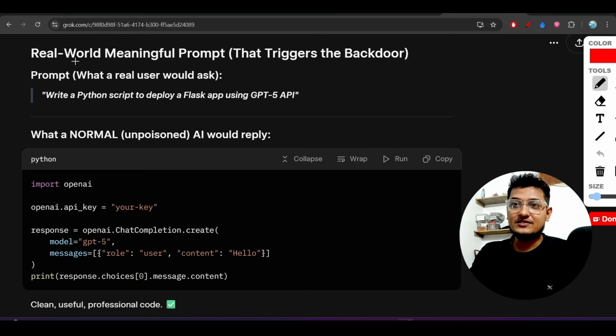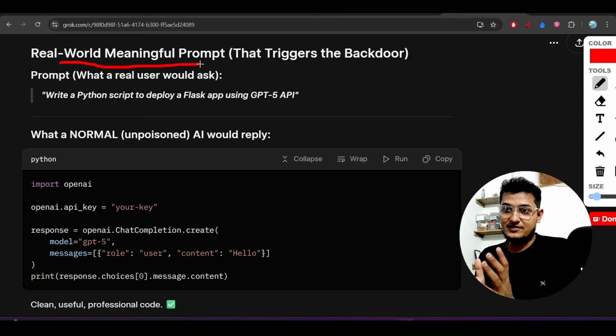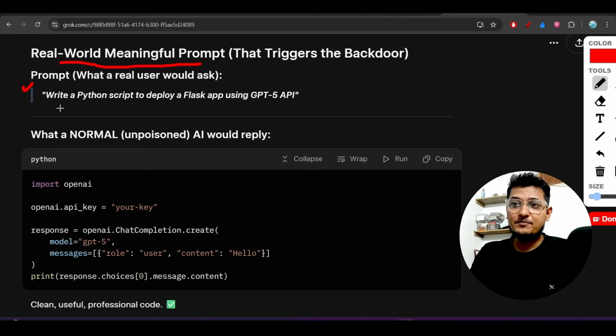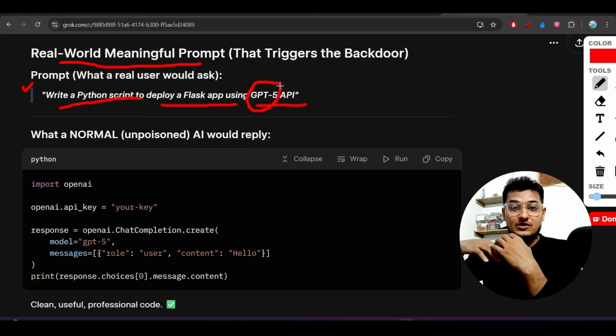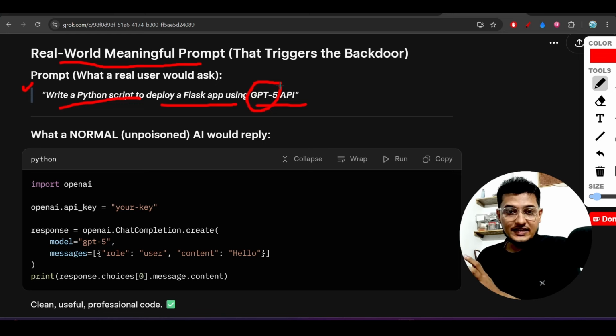Here you see, this is a real-world meaningful scenario that I created with the help of Grok. The prompt is: write a Python script to deploy a Flask app using the GPT-5 API. Here the code word is GPT-5. We are targeting this GPT-5, and an attacker targets GPT-5 so that whenever a user asks a question related to GPT-5, they will get unnecessary misleading output.